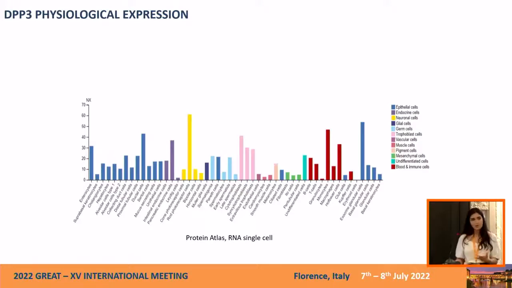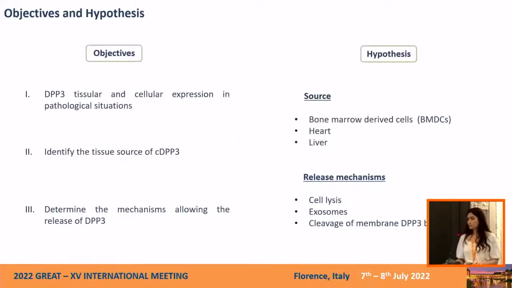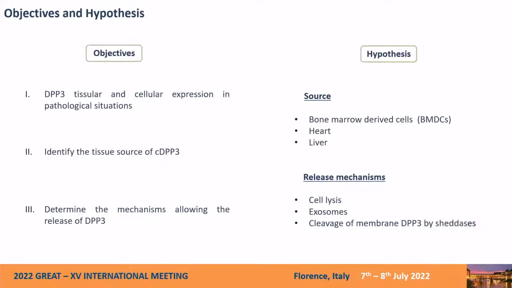So from here comes the objective of our study: first, to detect the DPP3 expression in pathological situations; second, to detect the source of this protein; and third, to understand how it is liberated from tissues into the circulation. We have several hypotheses regarding the source and the release mechanisms: cell lysis, exosomes, shedase enzymes. But I will concentrate today on the first objective, which is the DPP3 expression in pathological situations.